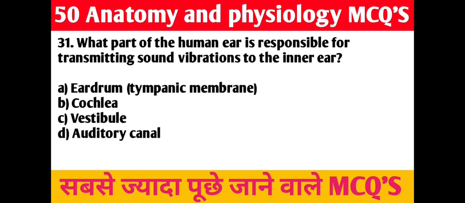31. Question. What part of the human ear is responsible for transmitting sound vibration to the inner ear? A. Eardrum, tympanic membrane. B. Cochlea. C. Vestibule. D. Auditory canal. Right answer is A. Eardrum, tympanic membrane.